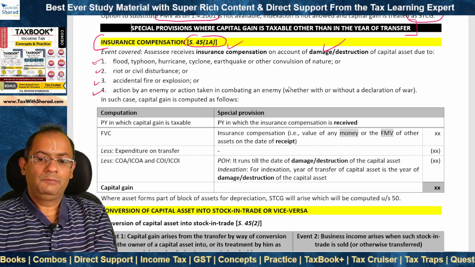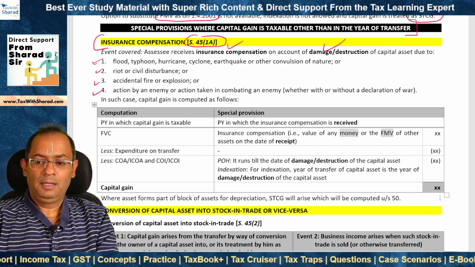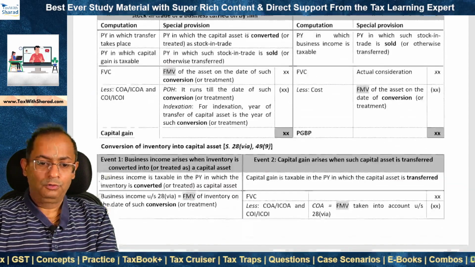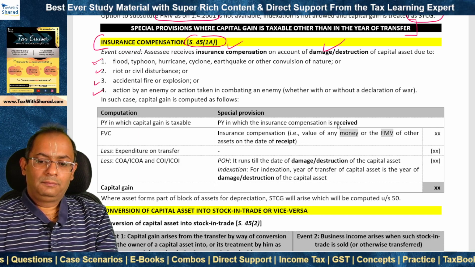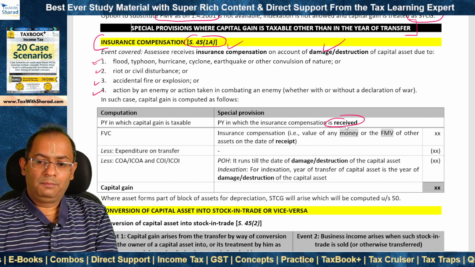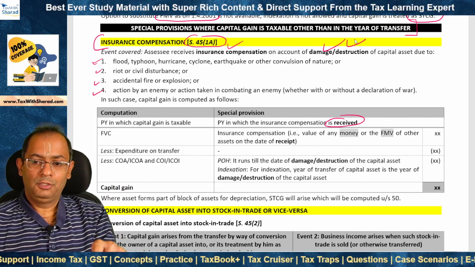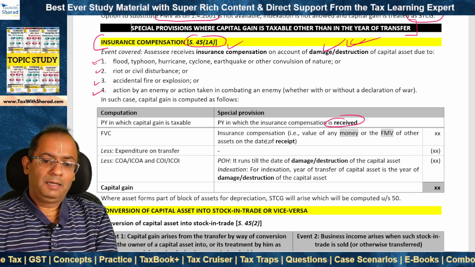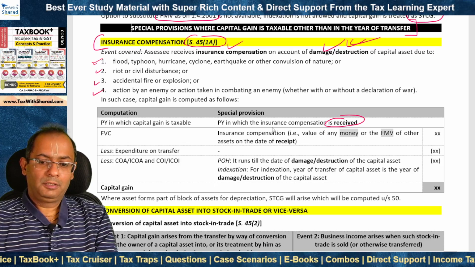In these situations, if insurance compensation is received for damage or destruction of capital asset, then capital gain is computed as follows. So capital gain is taxable in the year in which insurance compensation is received, not in the year of transfer. What is the year of transfer in this case? The year of damage or destruction of capital asset. But capital gain gets taxable in the year in which insurance compensation is received.